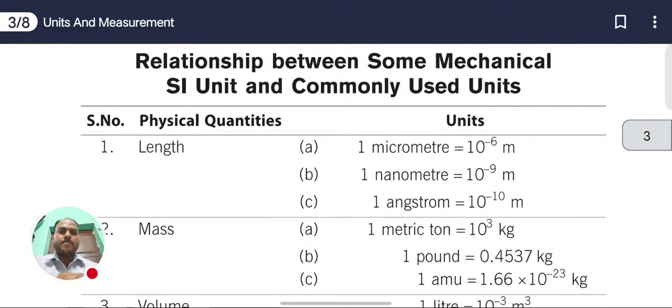So length, first physical quantity. 1 micrometer equals 10 to the power minus 6 meter, and 1 nanometer equals 10 to the power minus 9 meter, and 1 angstrom equals 10 to the power minus 10 meter.